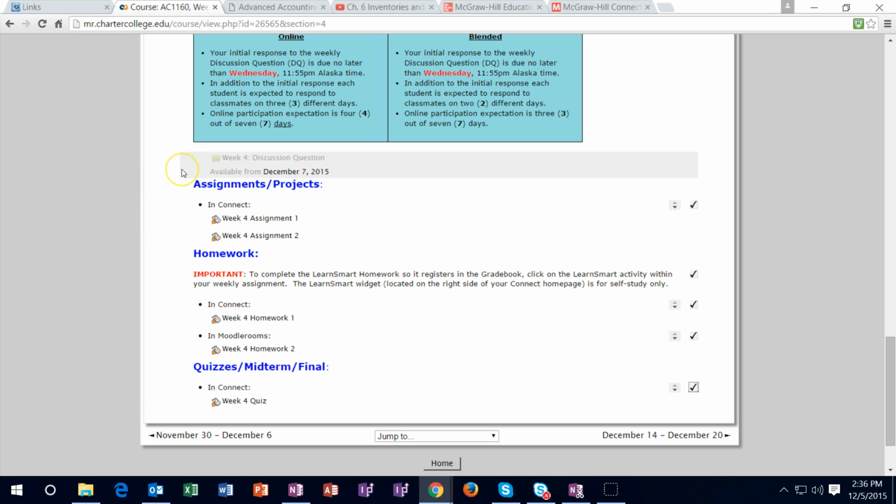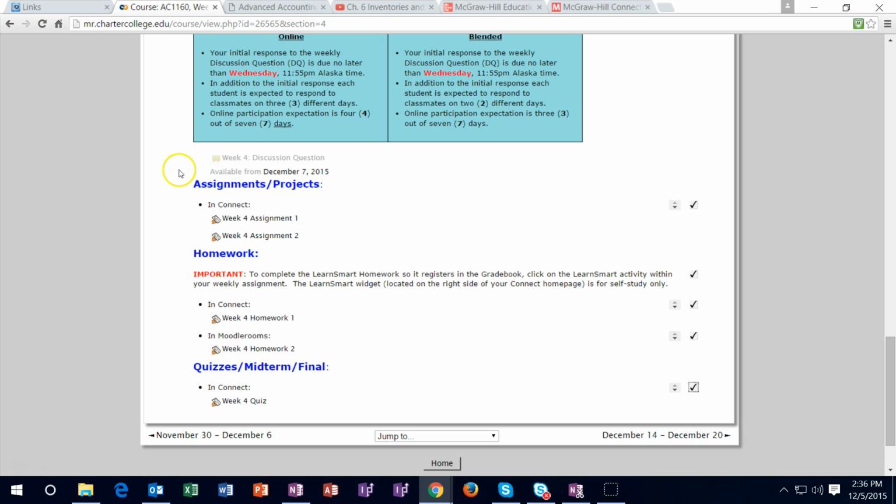Remember that the discussion forums are worth 21% of the grade, so the way to approach these classes, or any of these classes in my opinion, is you want to get full credit on the discussion forums, you want to get as close to full credit as possible on the assignments and the homework, and therefore if you don't do as well on the quizzes as you hope, then you should be able to pick the grade up and still do well by picking up 21% here, and I think 33 and 13% on these assignments. So that's the way I would approach these.